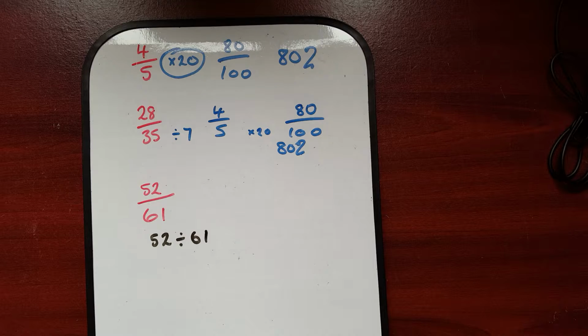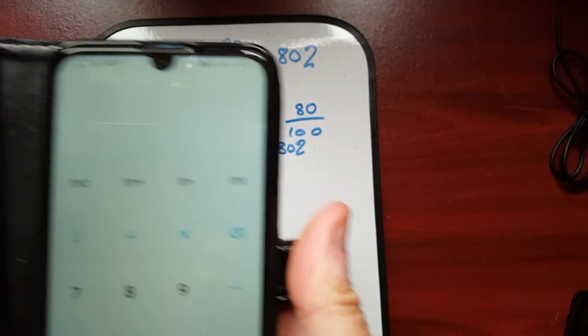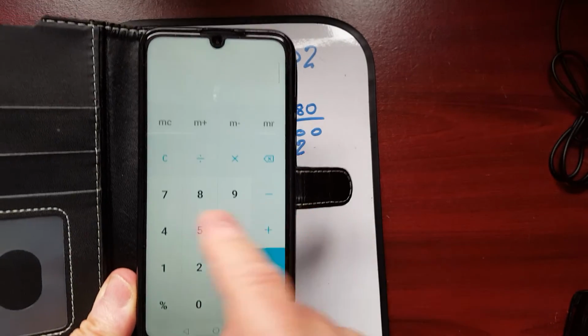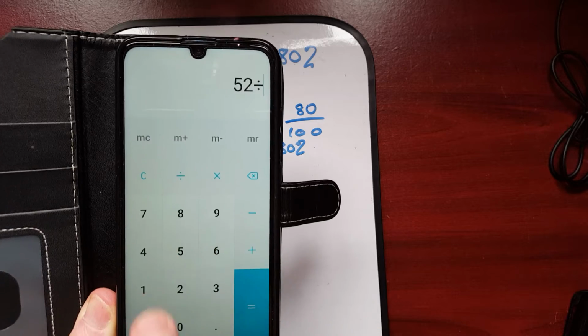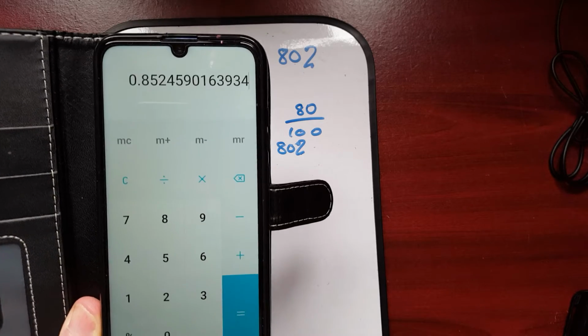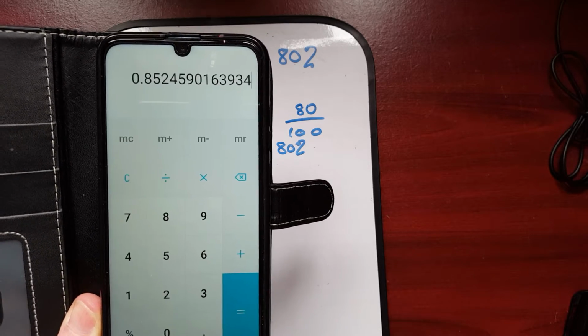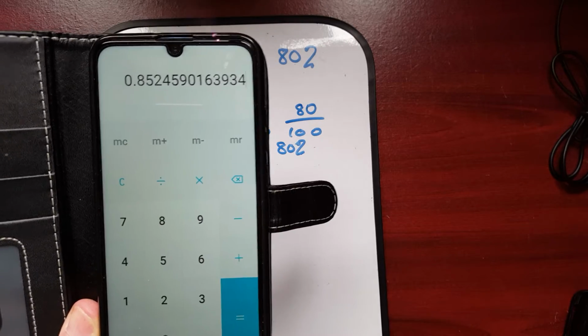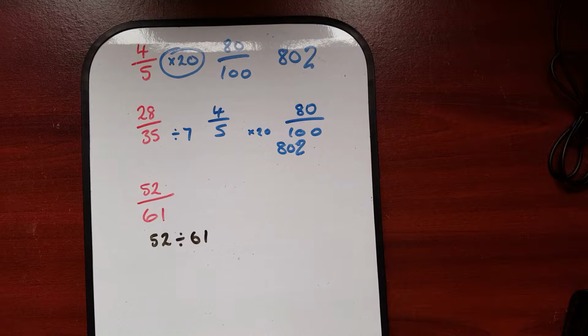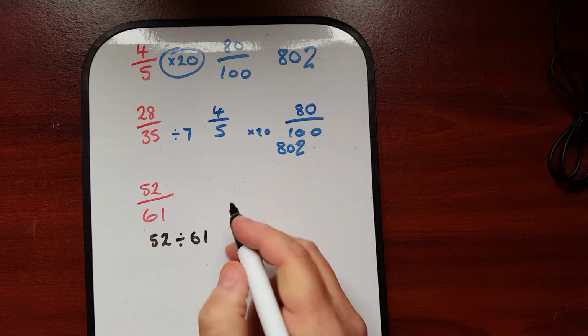And if we did 52 divided by 61, obviously we would need a calculator. Let's just put a calculator on here and do that where you can see it. So we're going to do 52 divided by 61, and that gives us this unpleasant answer. I'm going to round it off to 0.85. Okay, 0.85 is our answer there.